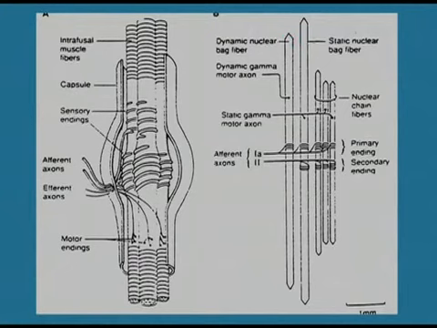Second is the nuclear chain. What is the difference between bag and chain? You can see one spindle and two spindles. Here there are multiple nuclei filled in the bag. That is why it is known as bag. Whereas in the other spindle, all nuclei are arranged in a chain, a straight line. That's why it is known as chain. There are 5 to 10 per spindle, they are the smallest and contract slowly.